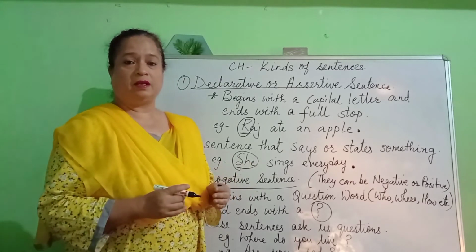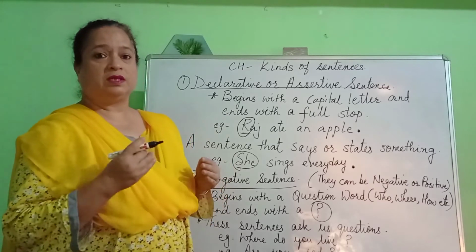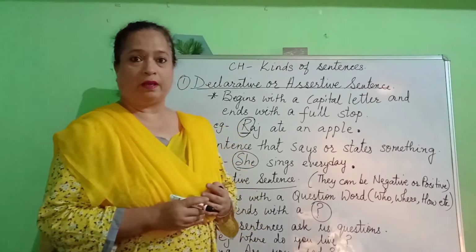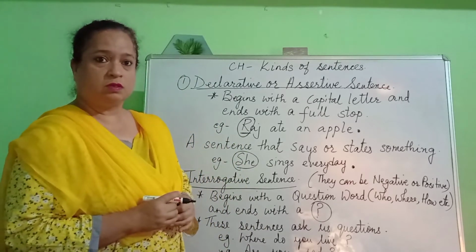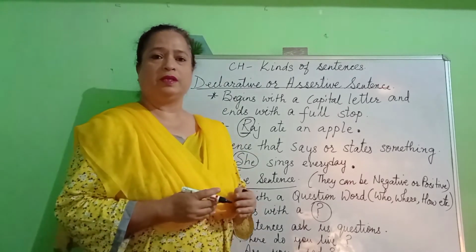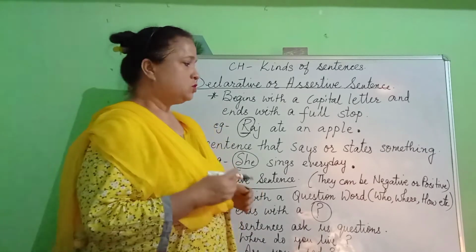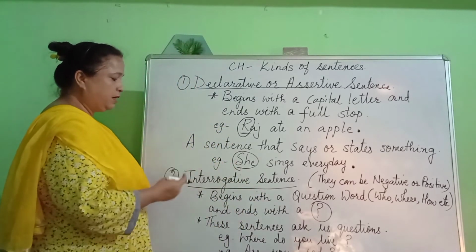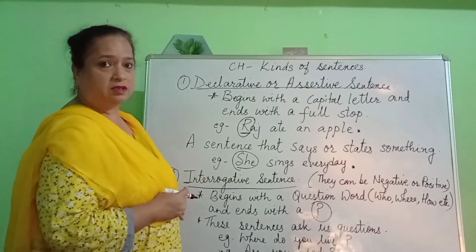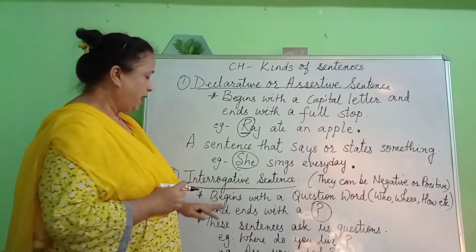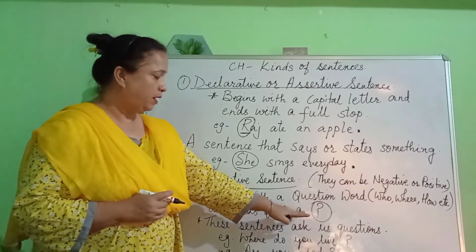Words that we write with WH, that means who, where, why, when, whose, and also words that begin with H, like how, or are. These are words that help us start an interrogative sentence. It begins with a question word and ends with a question mark.